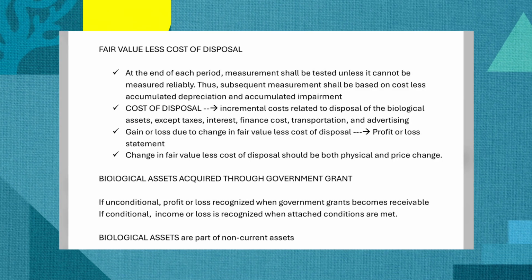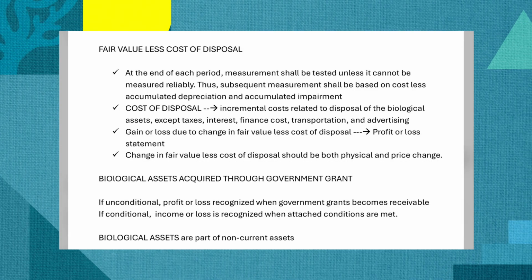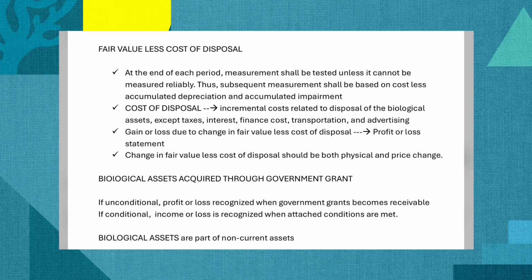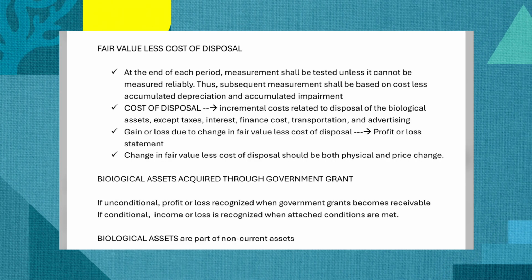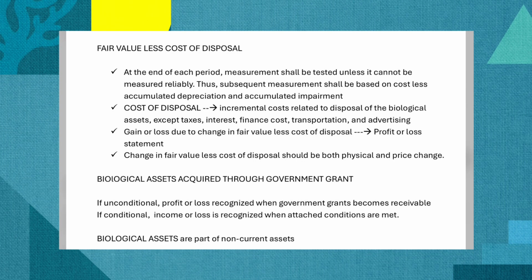So yon, no? I just add additional topic, yung biological asset acquired through government grant. We were able to discuss government grant already in a face-to-face na mode. So, yung gusto ko lang ipaintindi ha, if these biological assets were granted through government grant, how are we going to recognize the income in relation to the government grant?